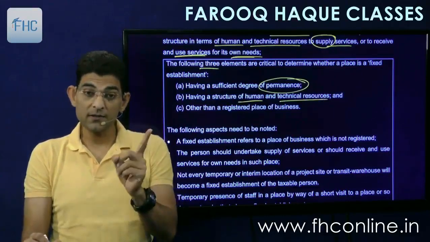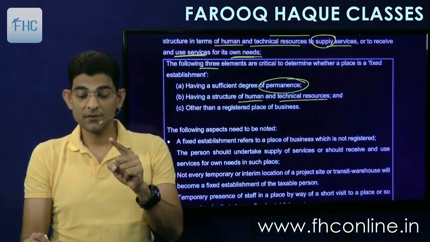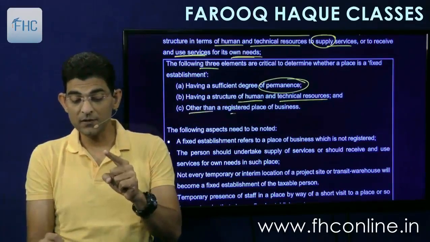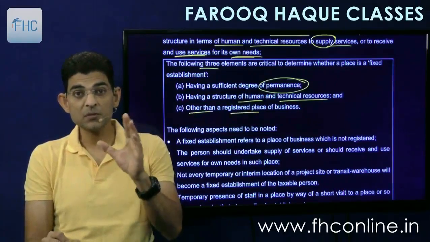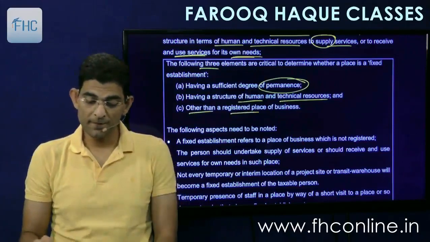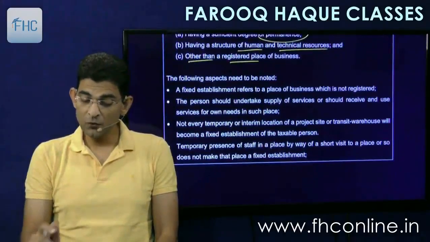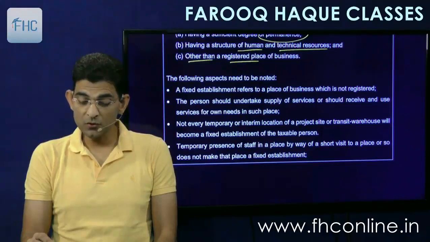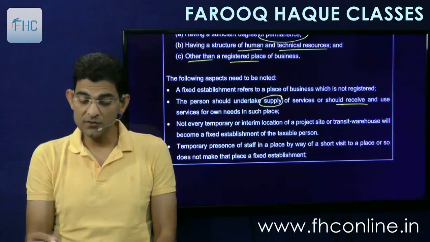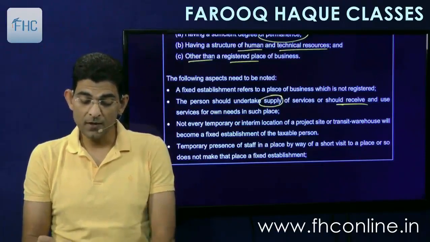And number three, it is other than the registered premise, registered place of business. And the following aspects need to be noted. A fixed establishment refers to a place of business which is not registered. The person who undertakes supply of service should receive and use services for own needs at such place. Supply or receive or own needs.